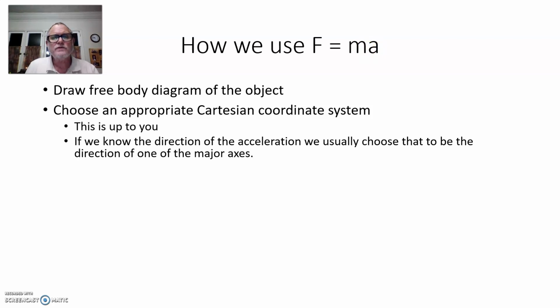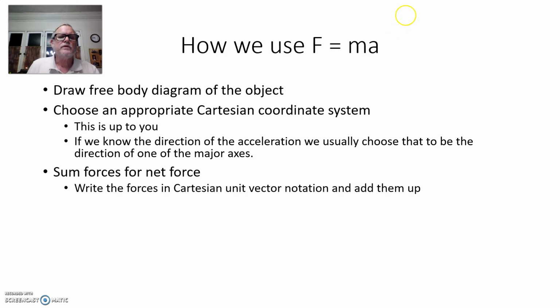Okay. So once we've got the coordinate system, we're going to use that coordinate system to sum the forces to get the net force. What we do in general is write down each one of the forces in Cartesian unit vector notation, and then sum them up, because once we have our forces in Cartesian unit vector notation, it's very easy to sum them up and get a net force. In our case, it'll usually be two-dimensional, so the net force has an x component and a y component to it.